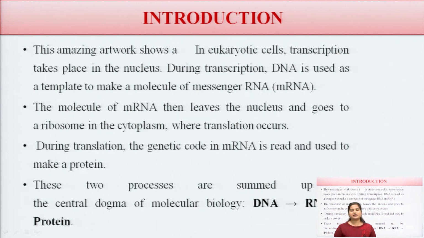Basically, protein synthesis occurs inside the cell, and the region where it occurs is the ribosomes. So, these molecules go to the nucleus and then to the ribosomes in the cytoplasm, where the translation process occurs. During translation, the genetic code in mRNA is read and used to make a protein. Translation means they communicate with each other, then they tell what kind of proteins need to be prepared.